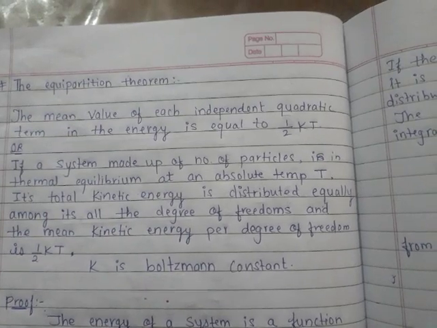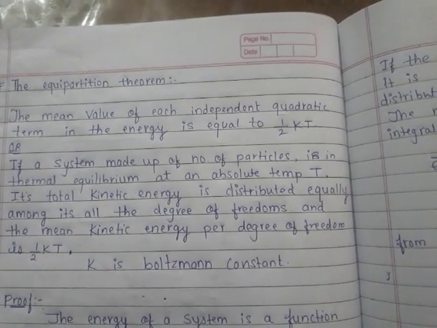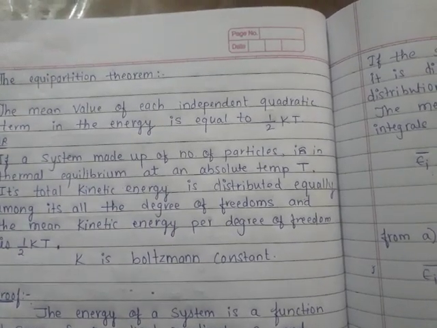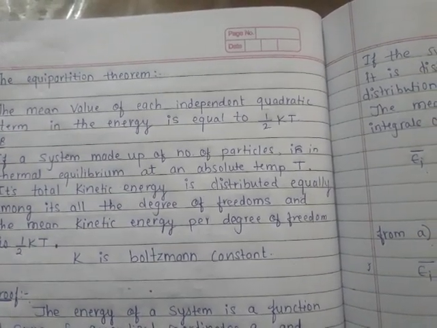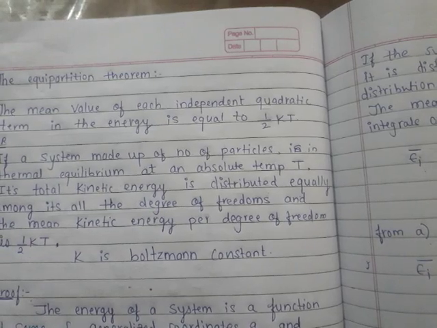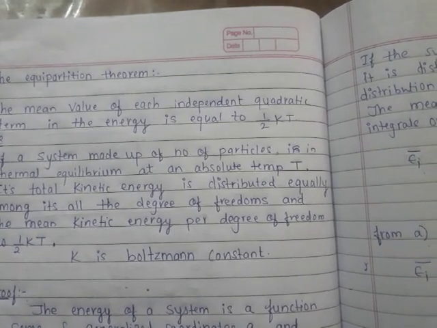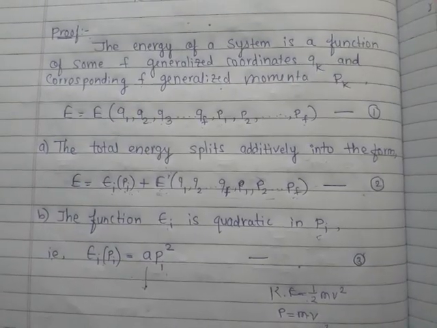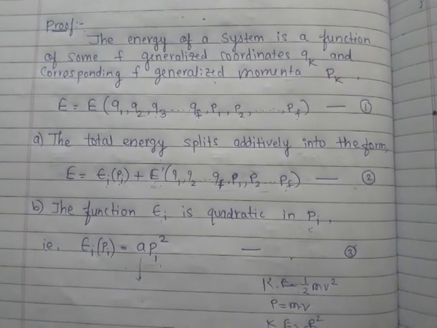So 3 into 1 by 2 kT, that is 3 by 2 kT. For diatomic molecules it is 5 by 2 kT. That means the degrees of freedom for diatomic molecules is 5. Now we will see the proof for this theorem.